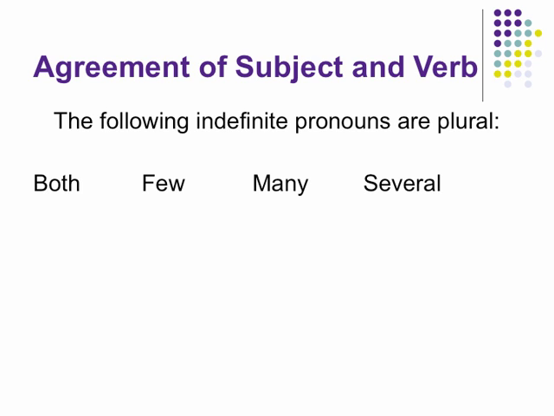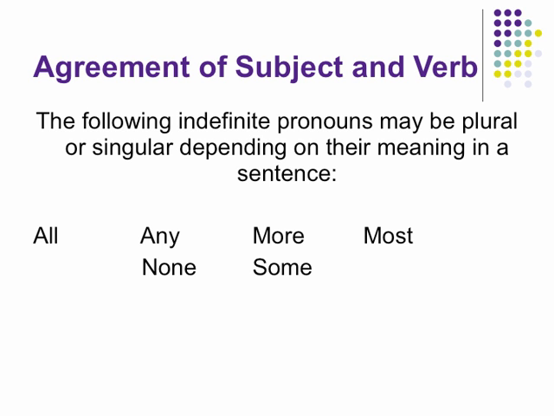These are plural indefinite pronouns: both, few, many, several. In these cases, you're always talking about more than one. So if one of these is the subject of a sentence, you must use the plural verb. There are some cases where they could be plural or singular depending on their meaning in the sentence, and we'll look at more of those later. If one of these is the subject, you may have to look at the phrase that follows it to determine whether or not you're going to use a plural or a singular verb, but we'll do more on that later.